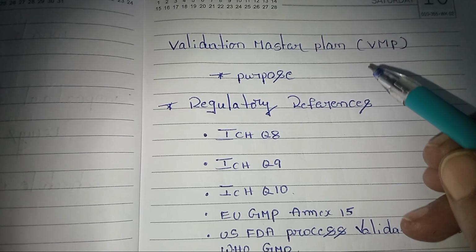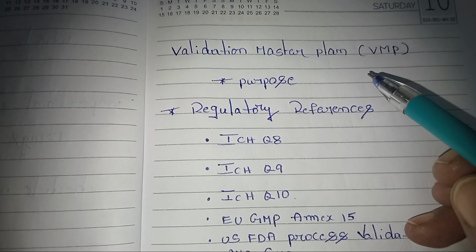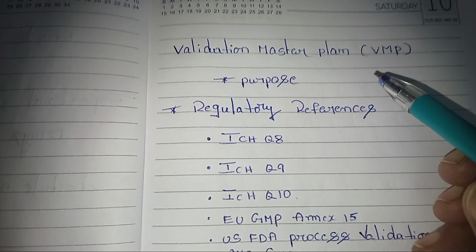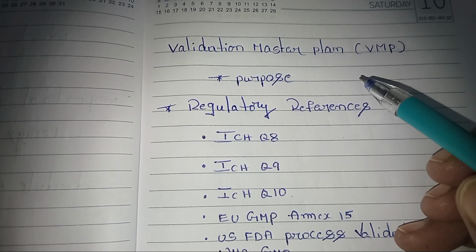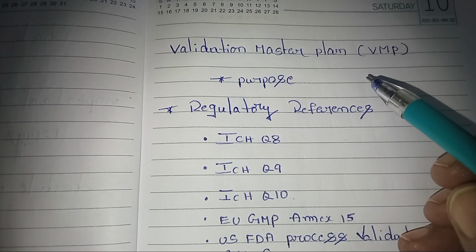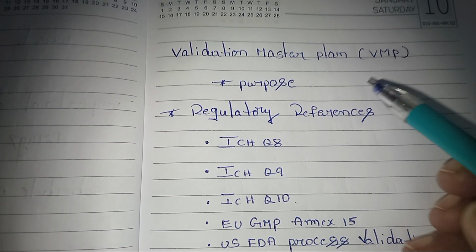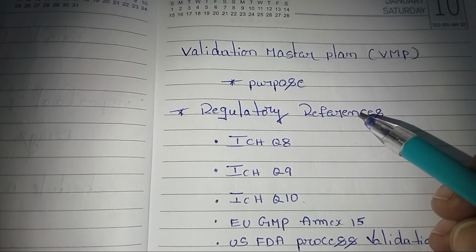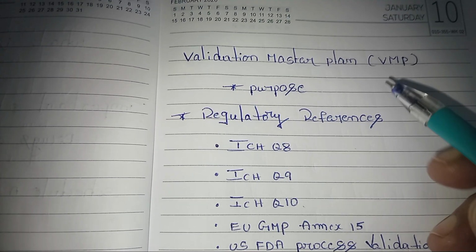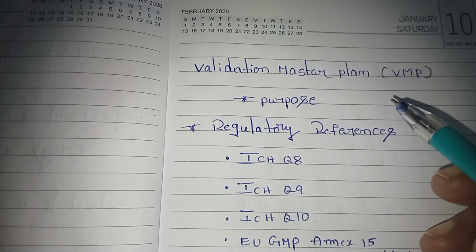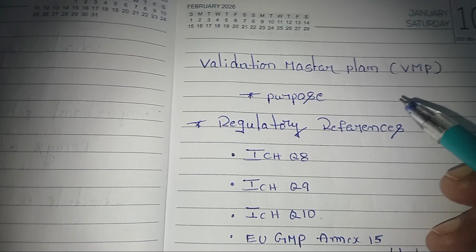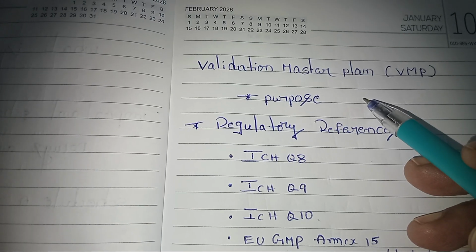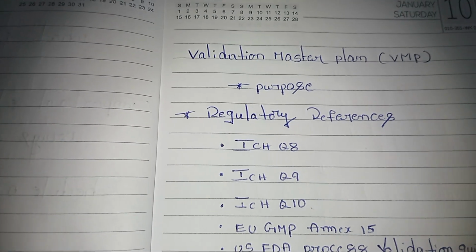VMP, the validation master plan, is the major critical document in the pharmaceutical industry, and the purpose of this VMP is to define the company's overall validation policy and strategy. It identifies facilities, systems, utilities, equipment, processes, and cleaning to be validated. And it applies to manufacturing, packing, testing, storage, and support systems.